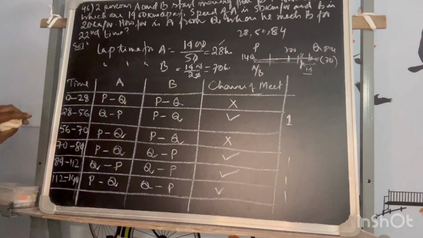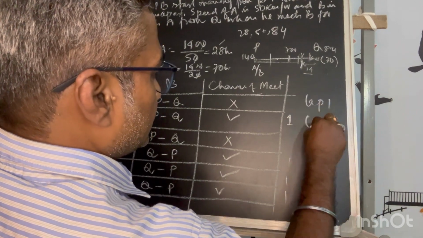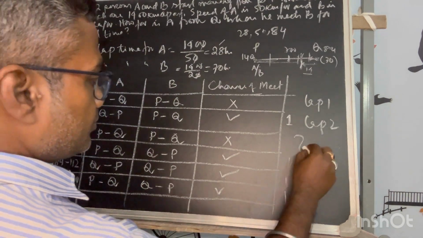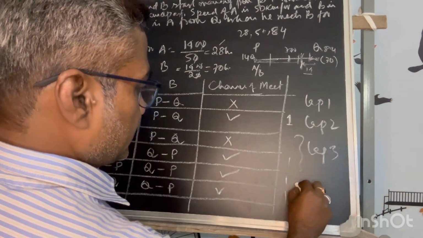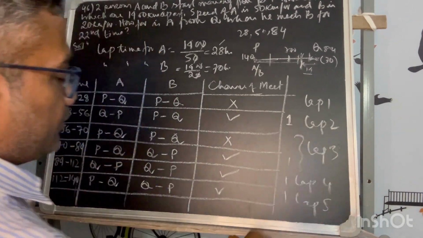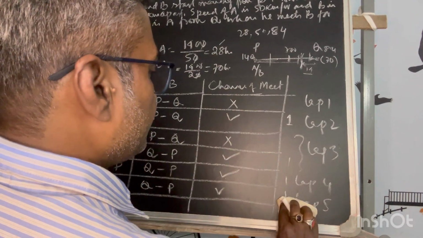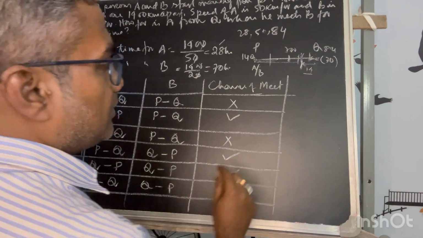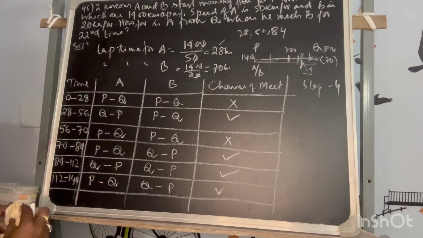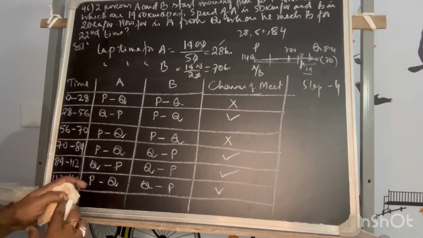So in this 5 lap, that means lap 1, lap 2, this together, because this I've broken into 2, lap 3, lap 4, lap 5. In lap 5, in this first lap, they meet for 4 times. So remember, for first 5 lap, meet 4. Now I will move on to the second segment, where 140 I have ended here.